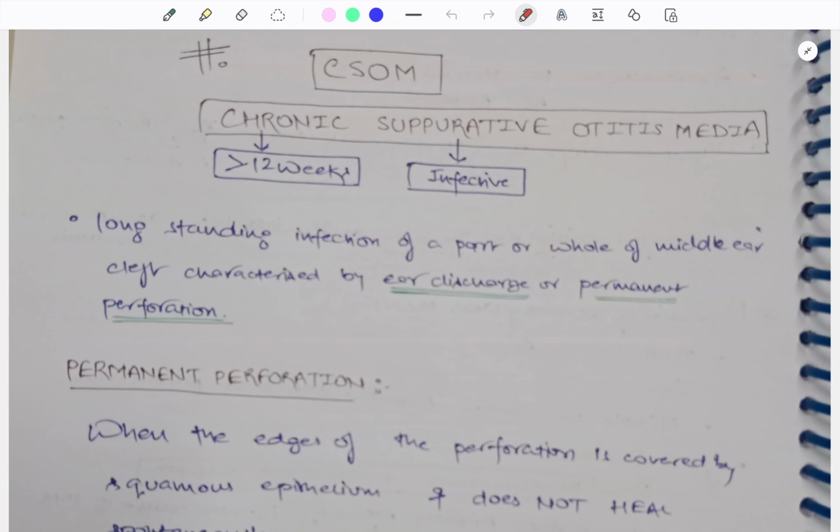Today let's learn about the topic CSOM, chronic suppurative otitis media. What do you mean by chronic? The duration is more than 12 weeks, and suppurative means infectious.